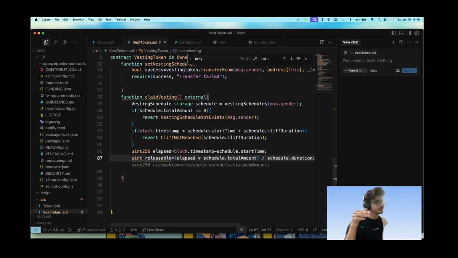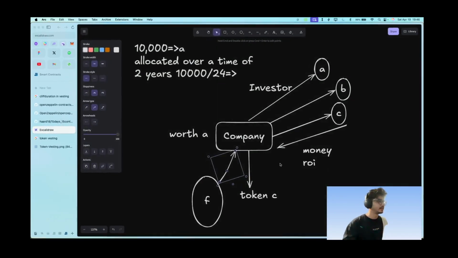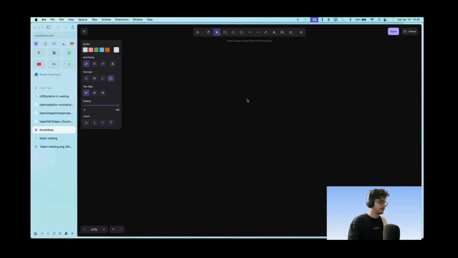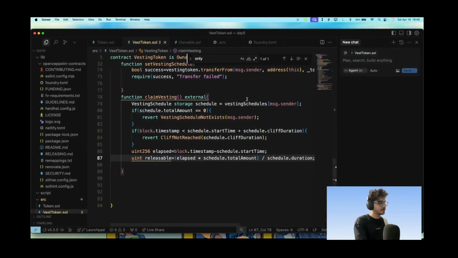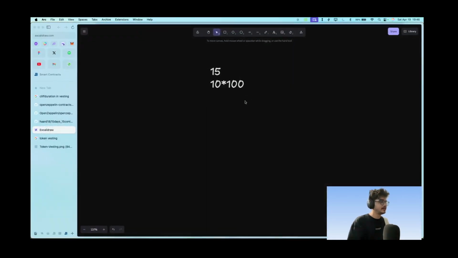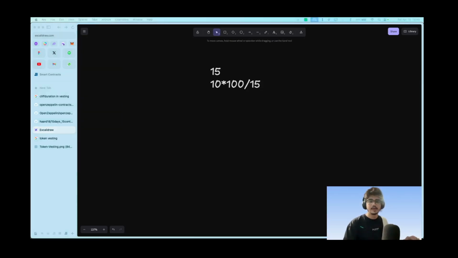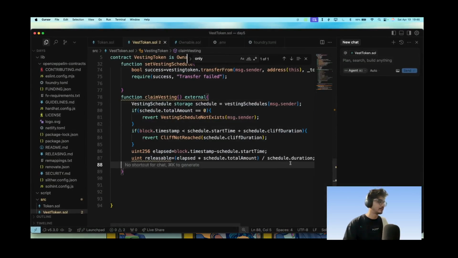This is a very easy cliff that we have designed here. What does this mean? Let's say from 24 months, our cliff is at 50. If 10 months have passed, times the total amount which is 100, and divided by the duration that is 15. Now if this is 0, then we can pass it, and if it is not, then we just claim it as an amount to claim.